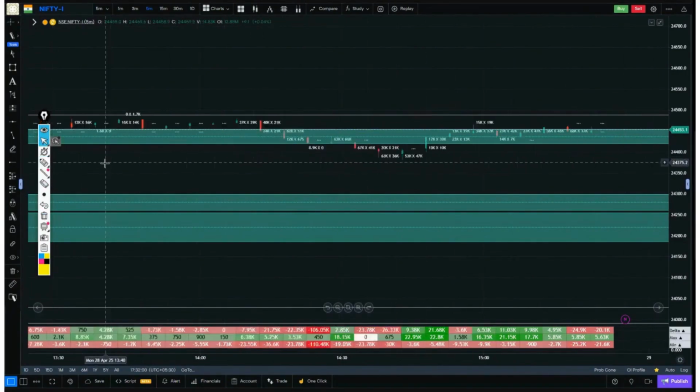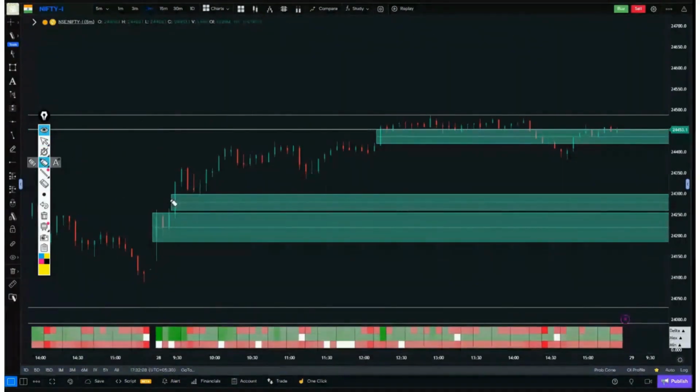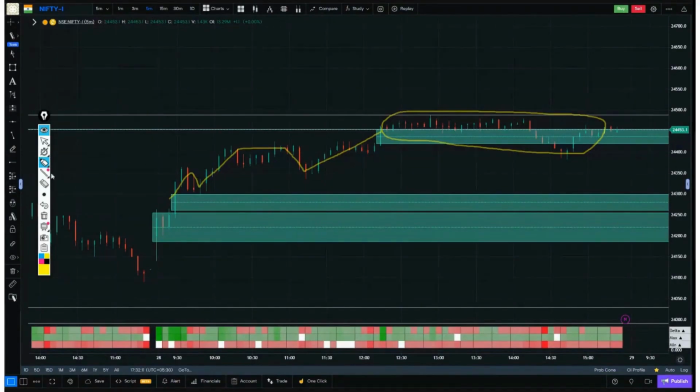So the big movements in Nifty today, what does big movements mean? The movement that came in the morning, okay, then this movement came. After that, it was completely sideways. And then no such movement came at all. So how could order flow have helped us in these moments? It could have helped us in this way.